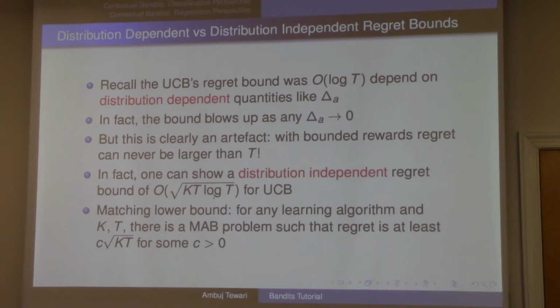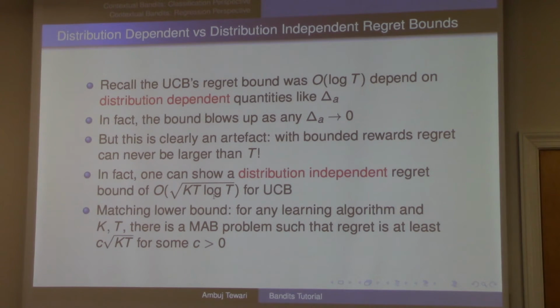The point here is that if you fix the distribution and let time go to infinity, then with UCB the regret only grows logarithmically. But on the other hand, if you fix time first, say I fix t equals 100, I can create a bandit problem, having fixed t, where the gaps are about 1 over square root t in the arms. And the UCB regret will actually be as big as square root t. So it's a question of the quantification order. What are you fixing first?